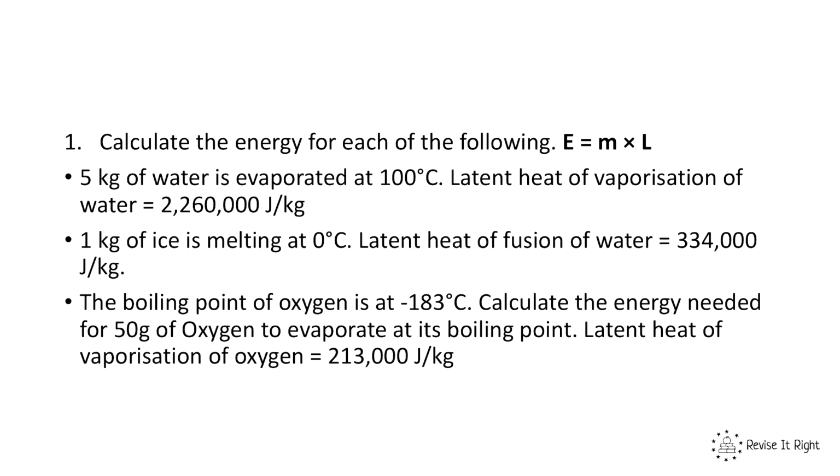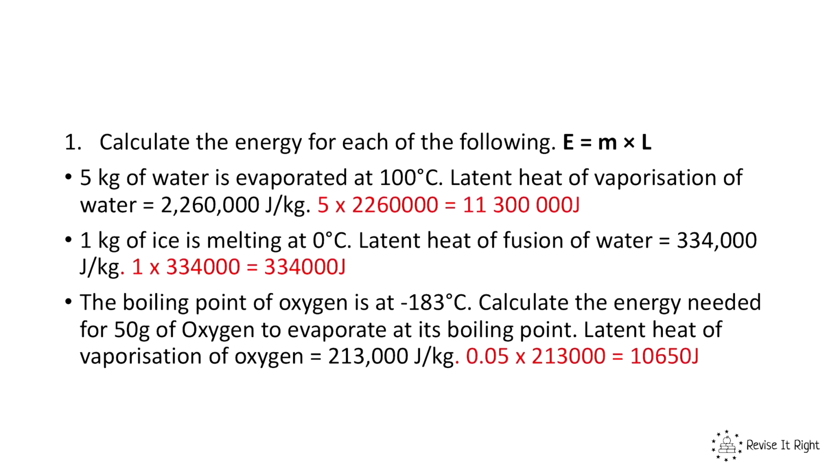Okay, let's run through the answers then. So in question 1, we have 5 kilograms of water and it's evaporated at 100 degrees. The latent heat of vaporization of water is 2.26 million joules per kilogram. So therefore, what is the energy for each? So we have to obviously do 5 kilograms times by the specific latent heat to give us 11.3 million joules. So that should have been your answer for question 1.